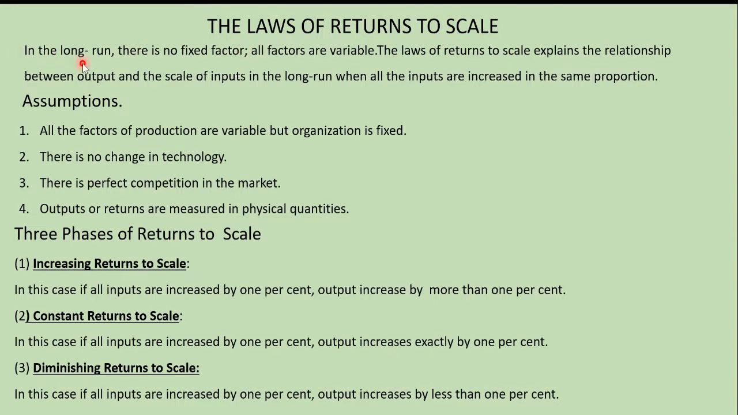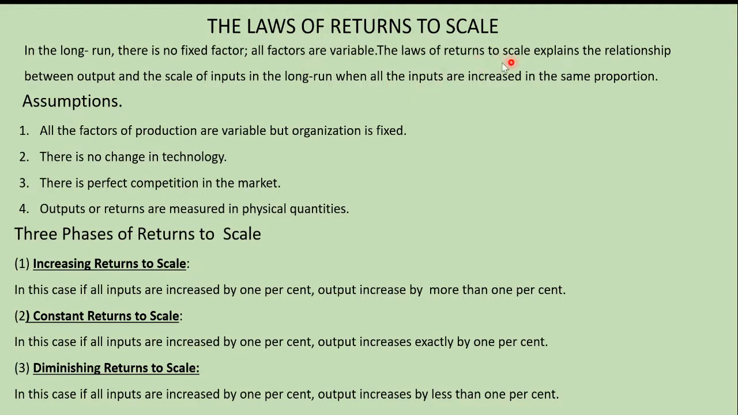And you know that during a long run, all the factors of production can be changed. We have four factors of production: land, labor, capital, and organization. So during the long period, all the factors can be changed. That is, all the inputs can be changed. So there is no fixed factor. In the long run, you do not have any fixed factors. All the factors are variable. This is up to you. If you want to have, you can have fixed factors also. But in general, all the factors are variable.